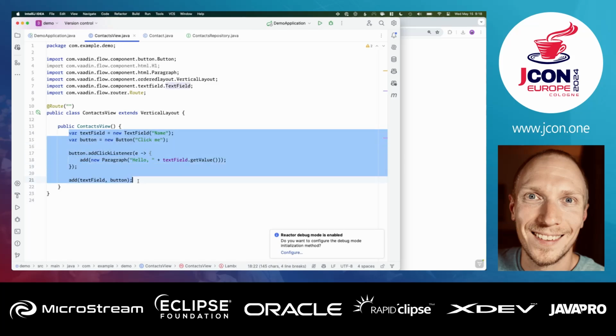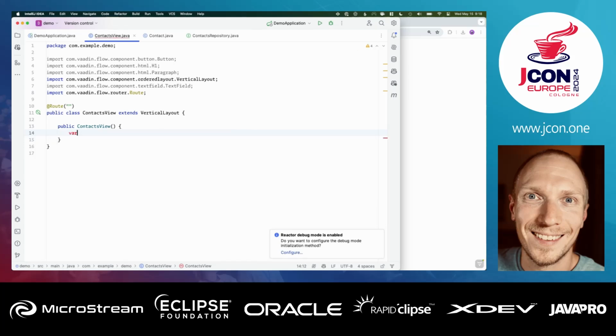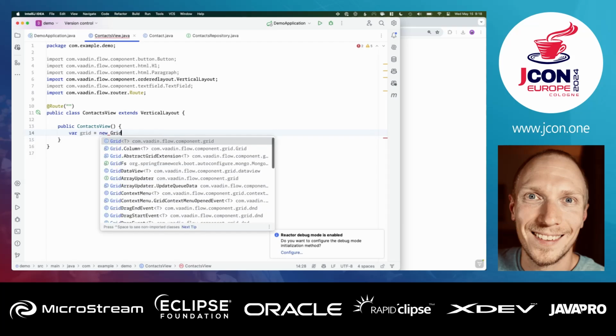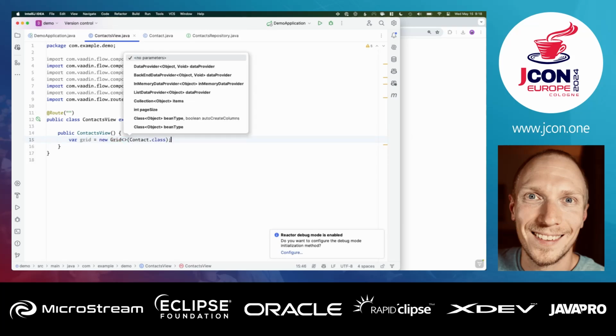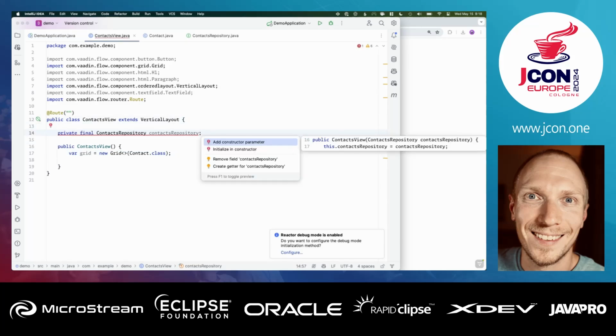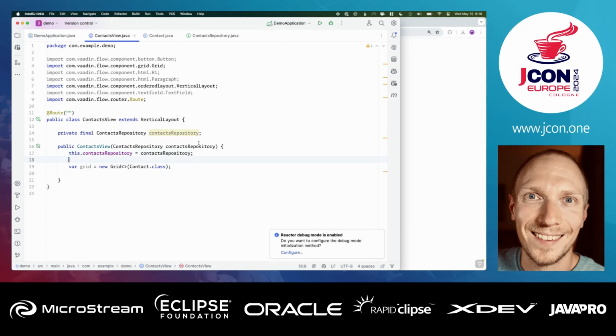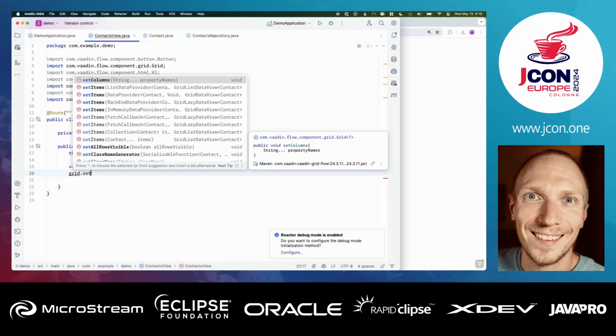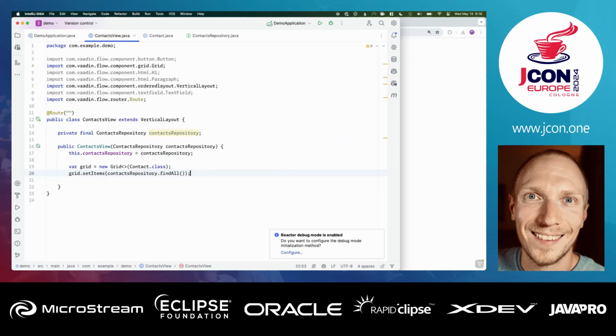And for that, if you remember from our slides, we have a grid component. So if I create a new grid and I instantiate that to a new grid and say that this grid particularly is going to show contacts, I need to, of course, inject this contact repository so that we have that available. And then I can just say that the grid's items should be whatever we get from calling our contact repository .findAll. So we just get a list, in this case, of contact objects. We're telling the grid we want you to display this list of objects.